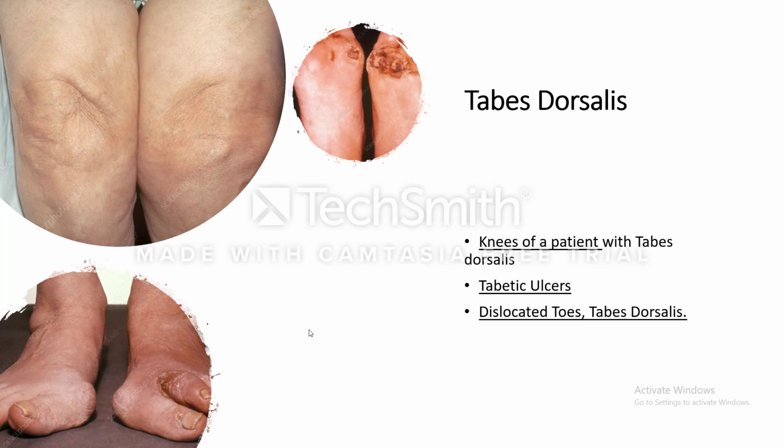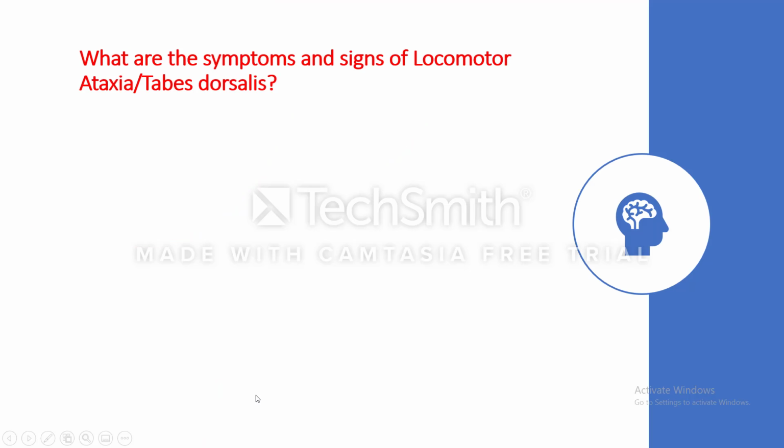It is usually accompanied by tabetic ulcers in the foot because of loss of pain sensation. So the patient may damage his foot because he doesn't feel it. This is the knees of a patient with tabes dorsalis. The knees may also be affected, and dislocated toes also occur in tabes dorsalis.